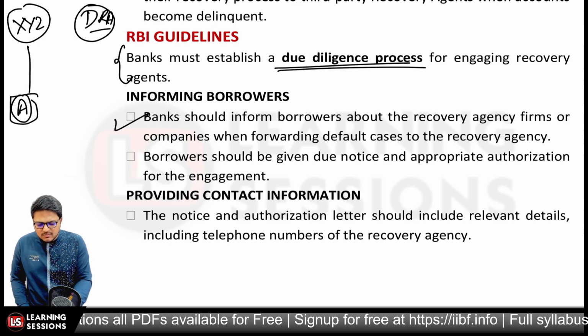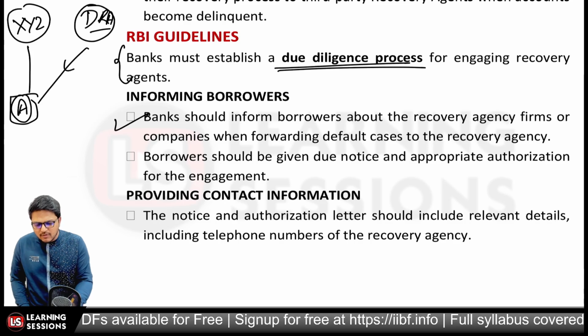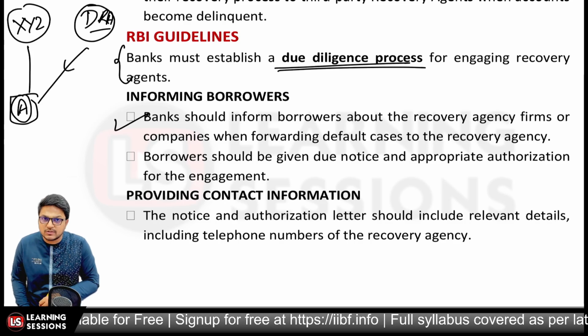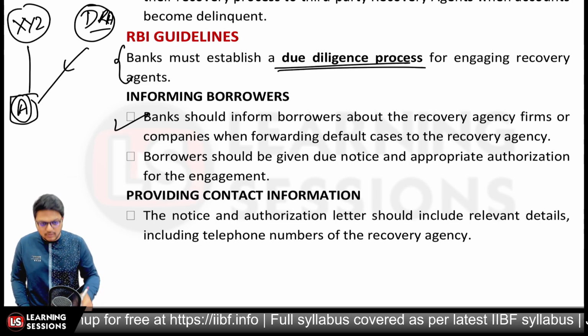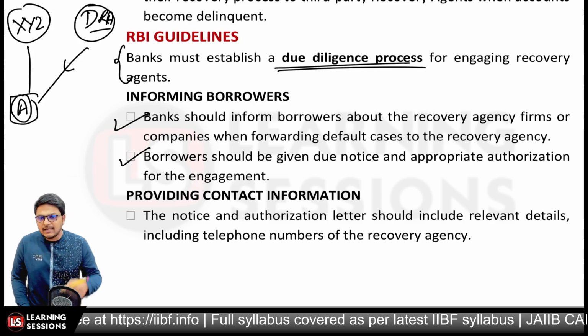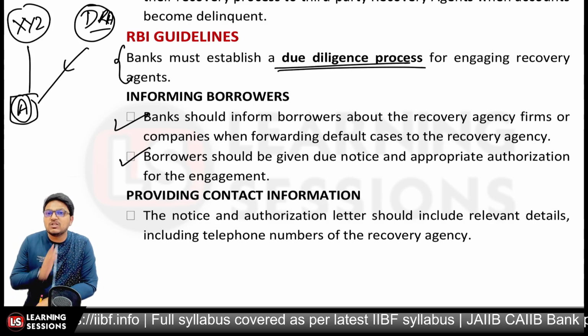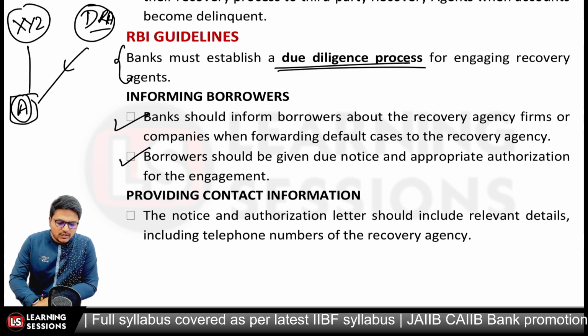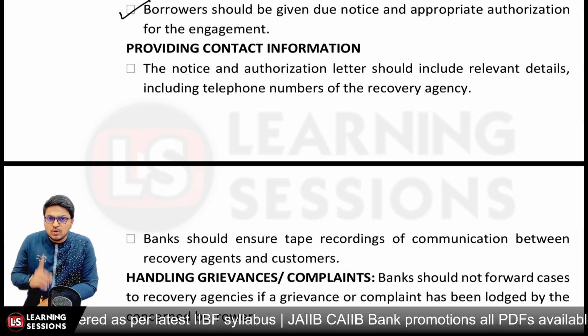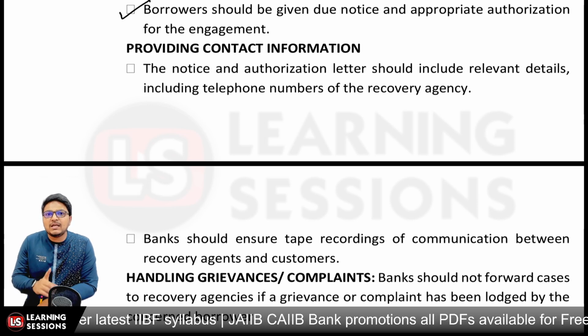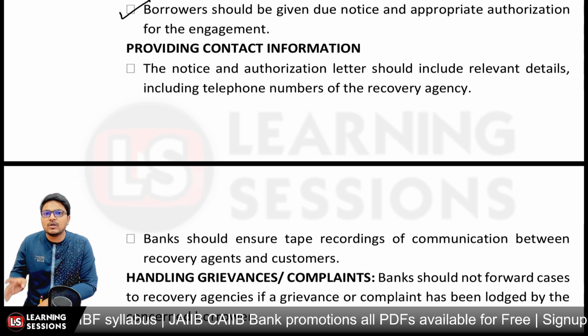Now in that scenario, the borrower must be informed that the DRA has been forwarded their case related to recovery. So the borrower must be given due notice and appropriate authorization for the engagement purposes, that this particular agency will now be engaging with you for recovery purposes, right? So due notice must be given, and further providing the contact information.